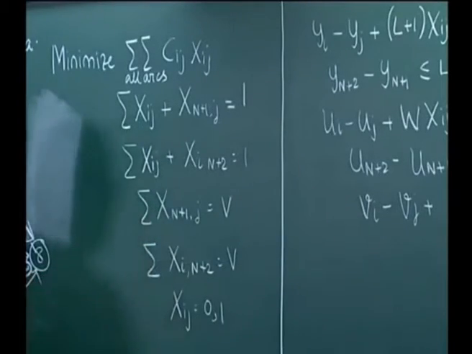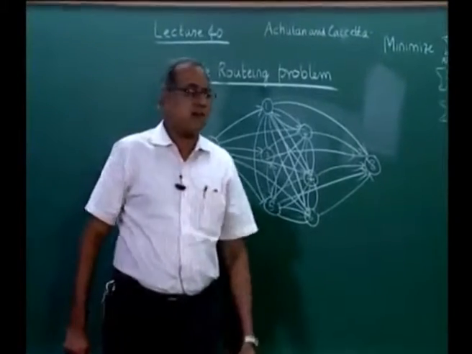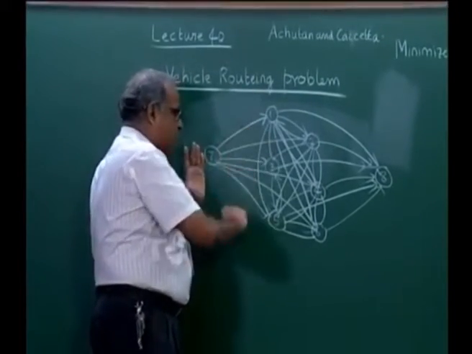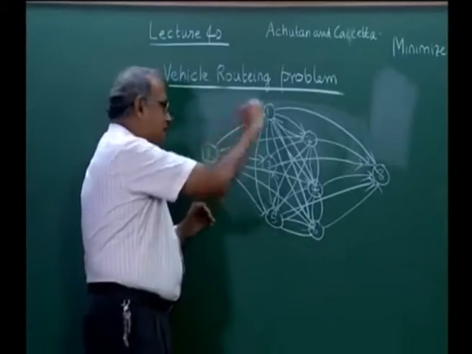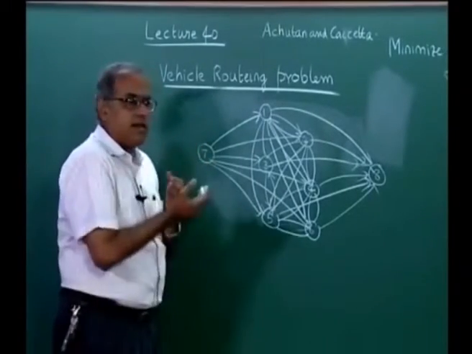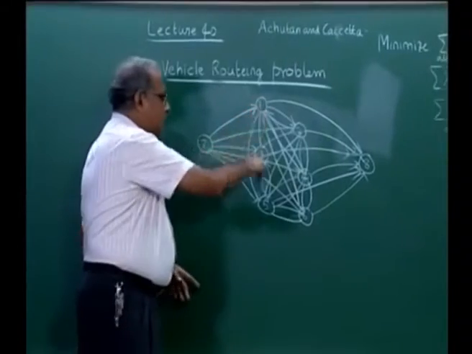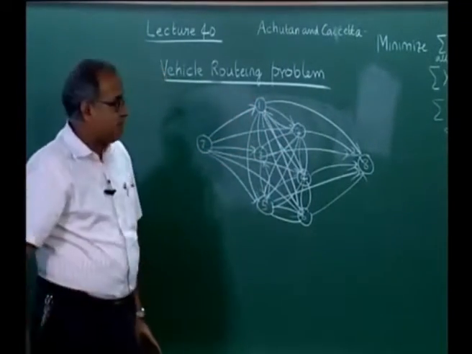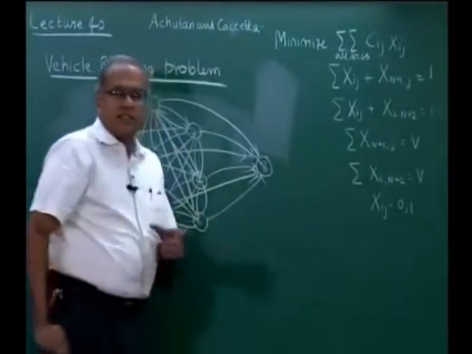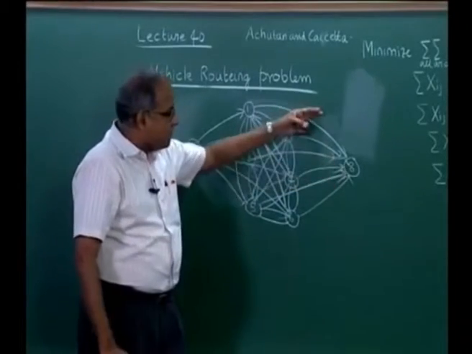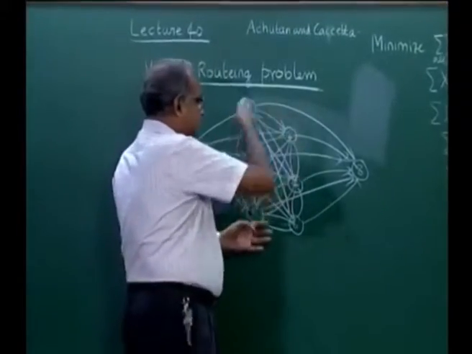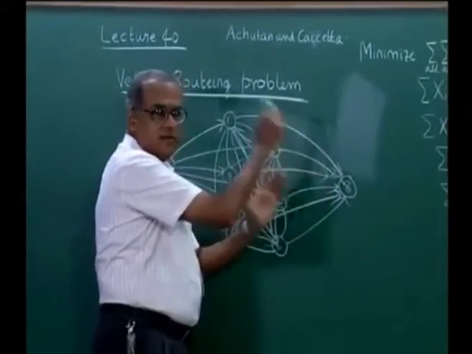Now, if there are two vehicles that I am considering, then capital V is equal to 2, which means exactly 2 of these 6 arcs will take the value 1. This will force from 7 that I directly visit 2 out of these 6. Similarly, sum of xi(n+2) is equal to V, again V equal to 2, which is the number of vehicles. So, this will force 2 out of these 6 arcs to be equal to 1, which means from 2 out of these 6 arcs we will reach directly to the destination.